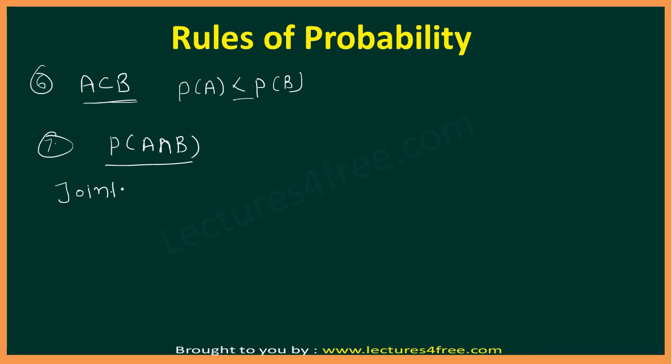So probability of A intersection B will be probability of A into probability of B given A. Means if A has already happened and B is depending on A, then probability of A intersection B will be probability of A multiplied by probability of B, as A has already happened. This is known as conditional probability.